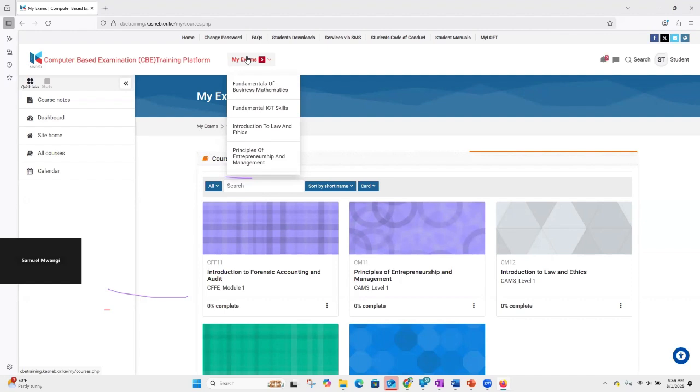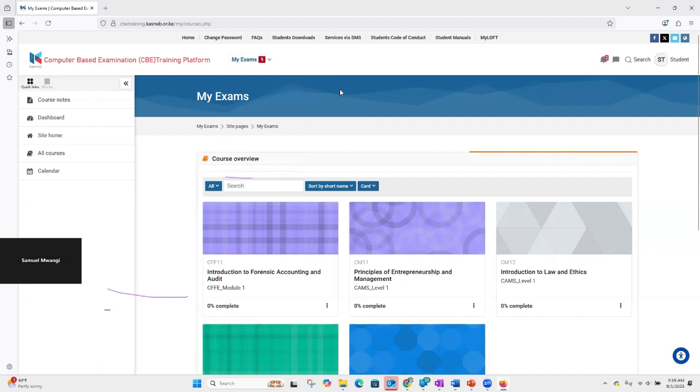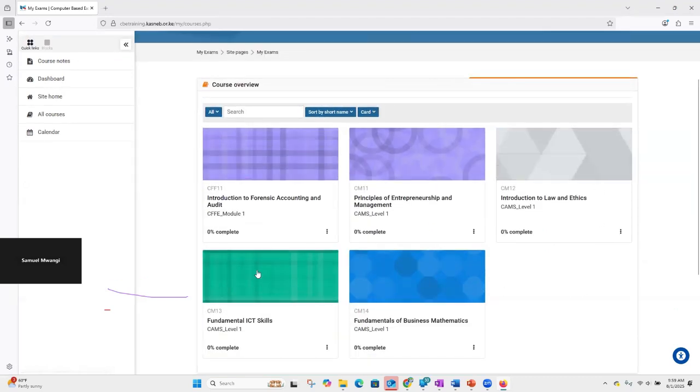You are ready for the training in that we just walk through the steps. Then during the mocks, we shall be able to confirm most of these things, that you have been booked for the correct paper in the correct center and much more. So once you go to my exams, you get to see a list of papers that you have been booked for. And these papers will have the code, like now the CFF11.